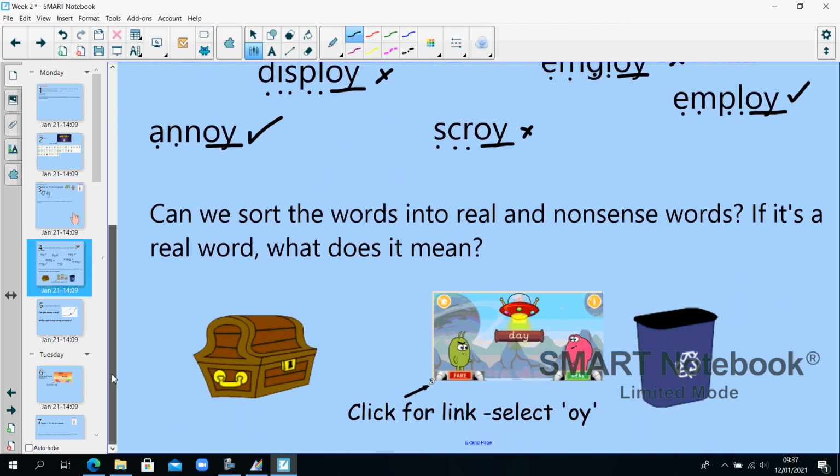You can go to either Phonics Play and go on Buried Treasure, or to Odd and Bob and select the oi sound to play a game where you are again reading words using our oi phoneme, spelt oi, O-Y, and sorting into real and nonsense words. On Phonics Play, you put real words in the treasure chest and nonsense words in the recycling bin. For Odd and Bob, Pink Monster likes real words, Green Monster likes to eat fake words.